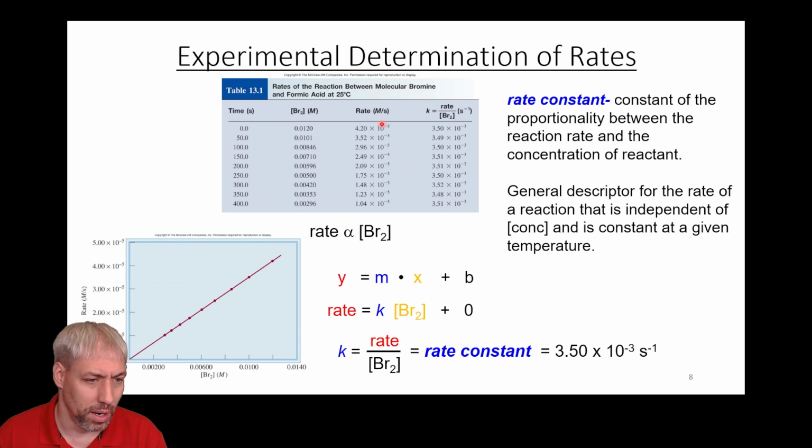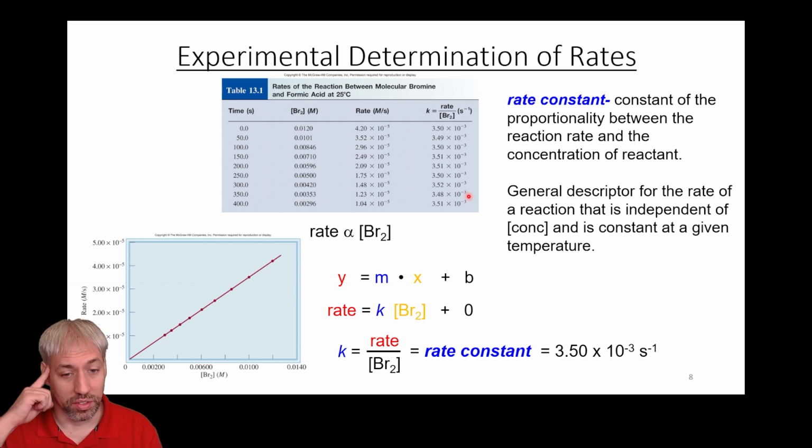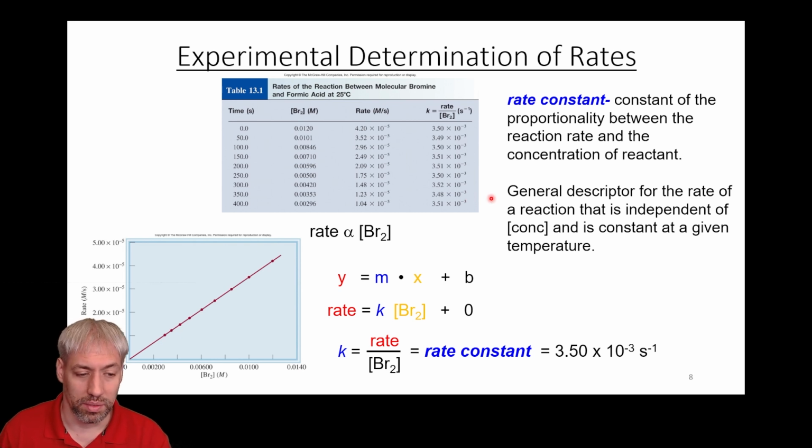And so rather than having to report a bunch of different numbers with respect to concentration, this rate constant is a general descriptor for the rate of reaction. And so if you want to compare apples to apples for the same reaction, report the rate constant rather than the rate at a given concentration.